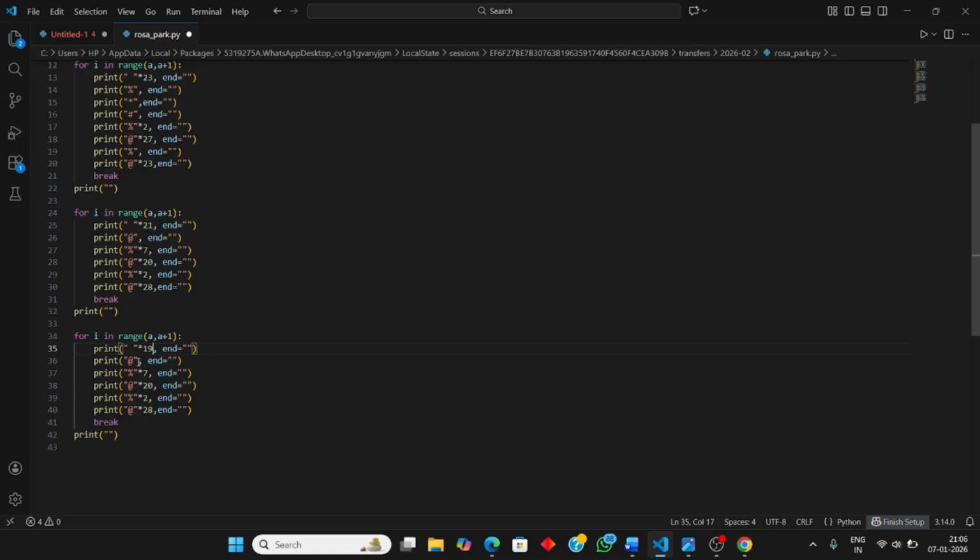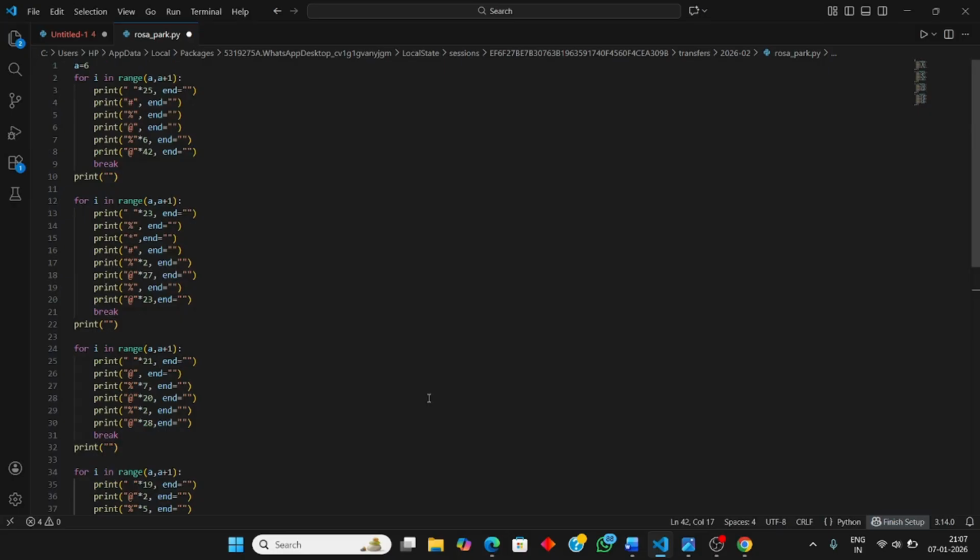Okay, and we will be writing what we require: two hashes at the rate, then five modules, then 21 asterisks at the rate, then 5 modules, then 9 at the rates. Okay, then we needed these two more, so just copy paste it here again. Here 8 is needed, and here 11 is needed.